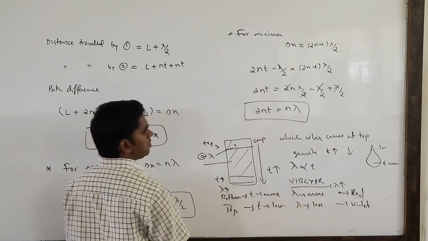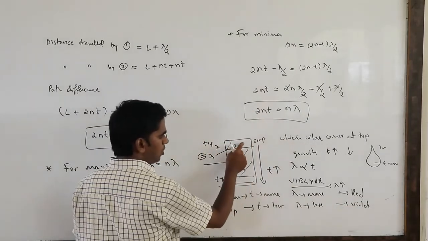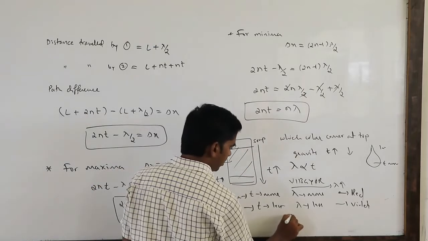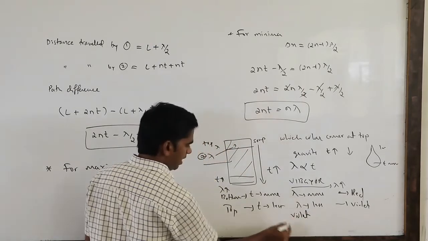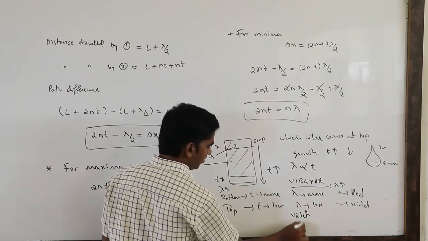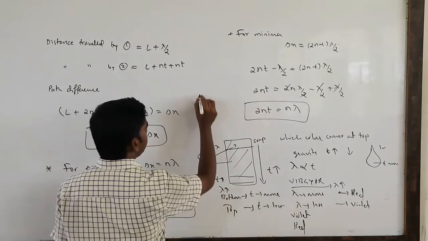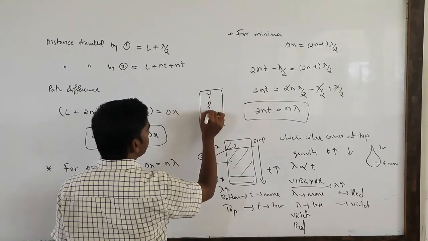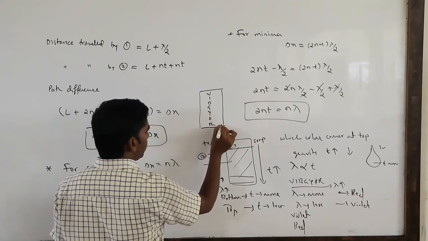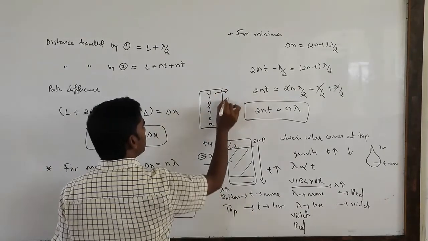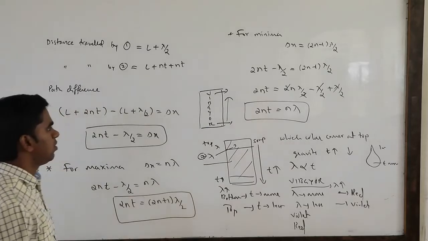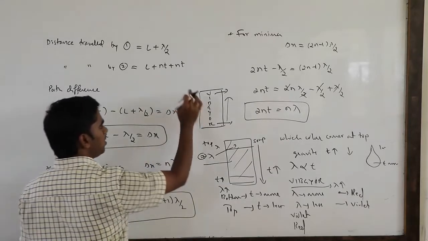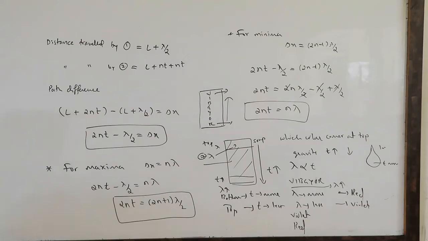Okay. So what they are asking is, which color comes at the top? At the top violet will come, and at the bottom red will come. If you take a thin film, the arrangement of colors is like this: at the bottom red, at the top violet. The wavelength goes on decreasing because the thickness goes on decreasing. This is how we can answer the theoretical questions with the help of these conditions of thin film interference.